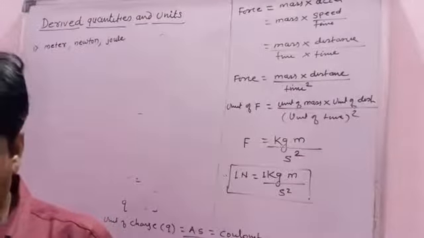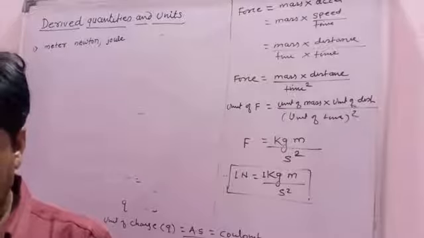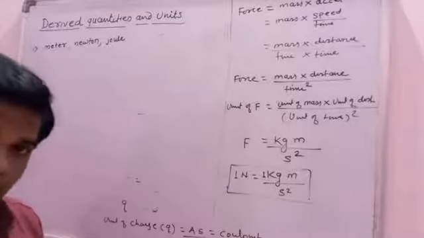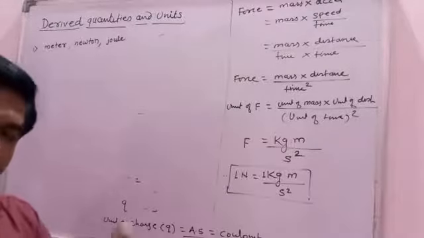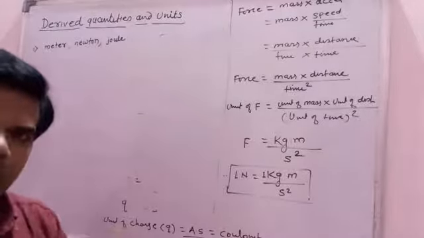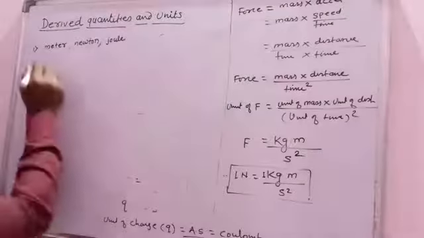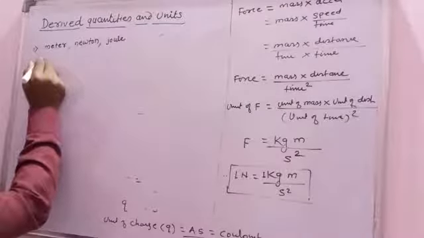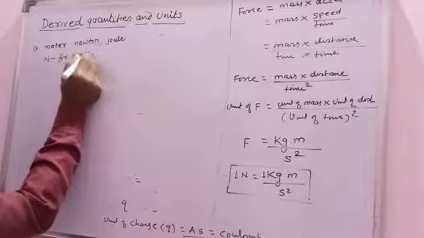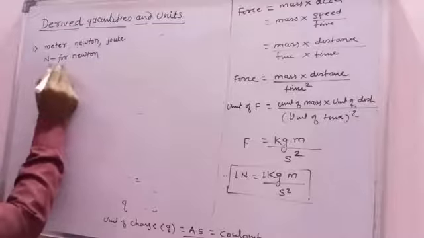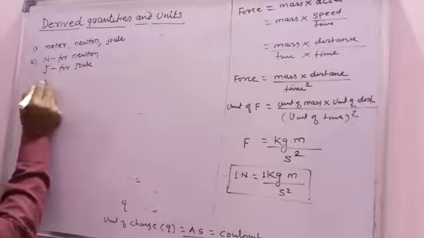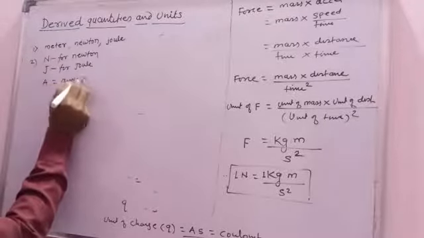Second, the symbol for a unit named after a person should be in a capital letter. If you have to write the symbol of a unit, and the unit is named after a scientist, then it should be written with a capital letter. For example, capital N for Newton, capital J for Joule, capital A for Ampere.